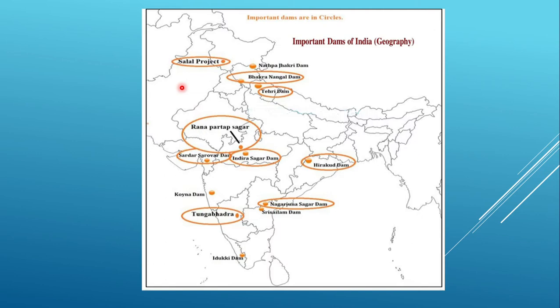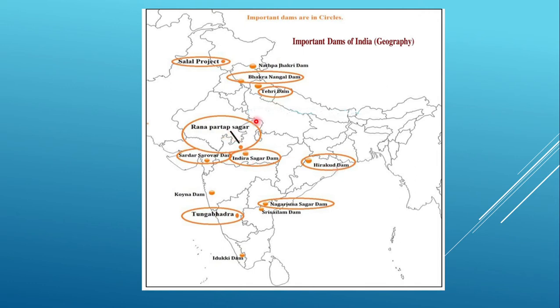As per the CBSE, we have to show Salal, then Bhakra Nangal, then Tehri, then Rana Pratap Sagar, then Sardar Sarovar, then Hirakud, then Nagarjuna, and Tungabhadra. These are the places that are shown there. Salal project, Bhakra Nangal, Tehri, Hirakud Dam. Try to locate these on the map of India.